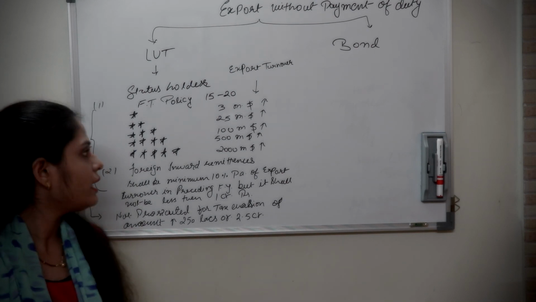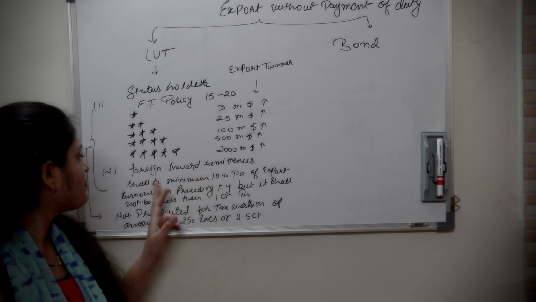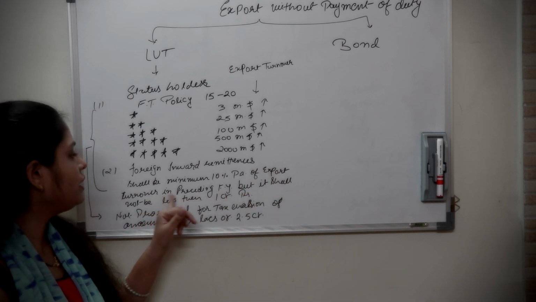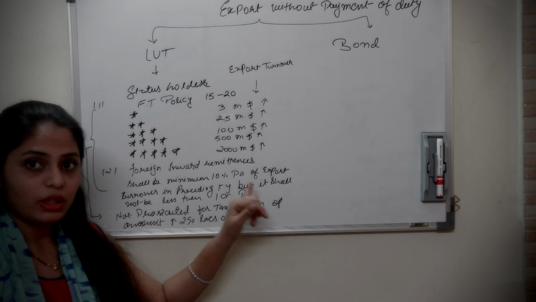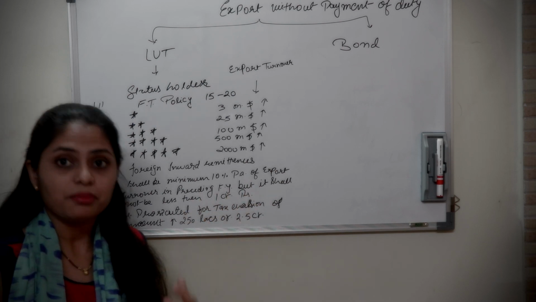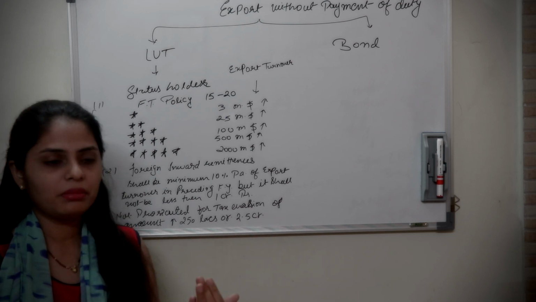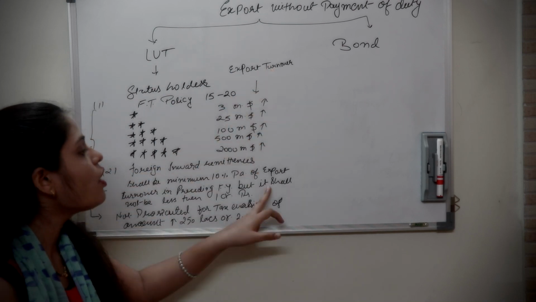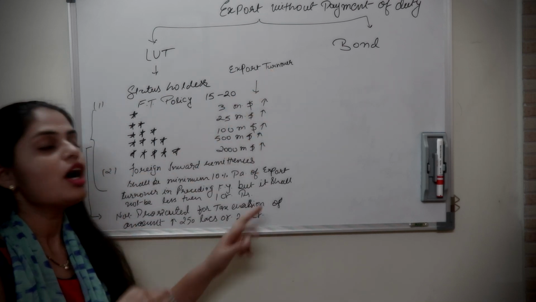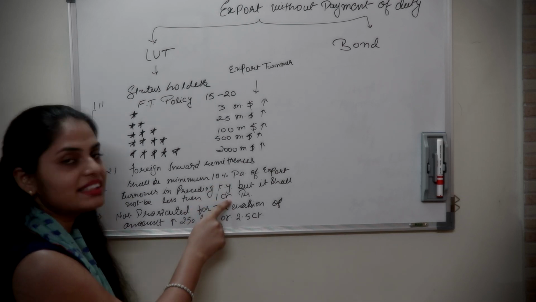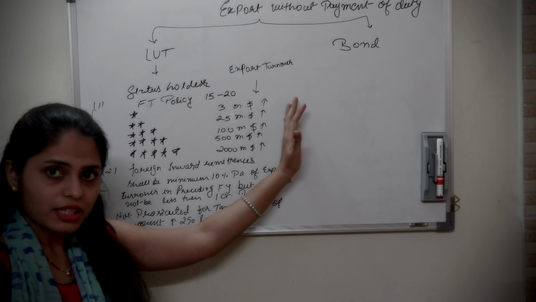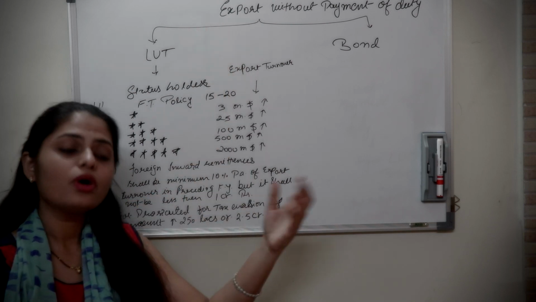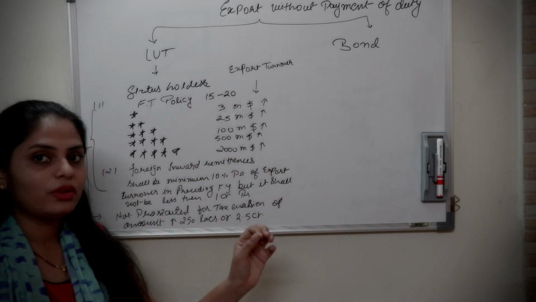Another condition is that the foreign inward remittances shall be minimum 10% per annum of the export turnover in the preceding financial year, but it shall not be less than rupees 1 crore. That means his foreign inward remittances shall be minimum 10% of the export turnover of the preceding financial year, but this 10% shall not be less than 1 crore. So if the supplier or the exporter is satisfying any one of the conditions, he can sign LUT and export or remove the goods for exporting without payment of any IGST.